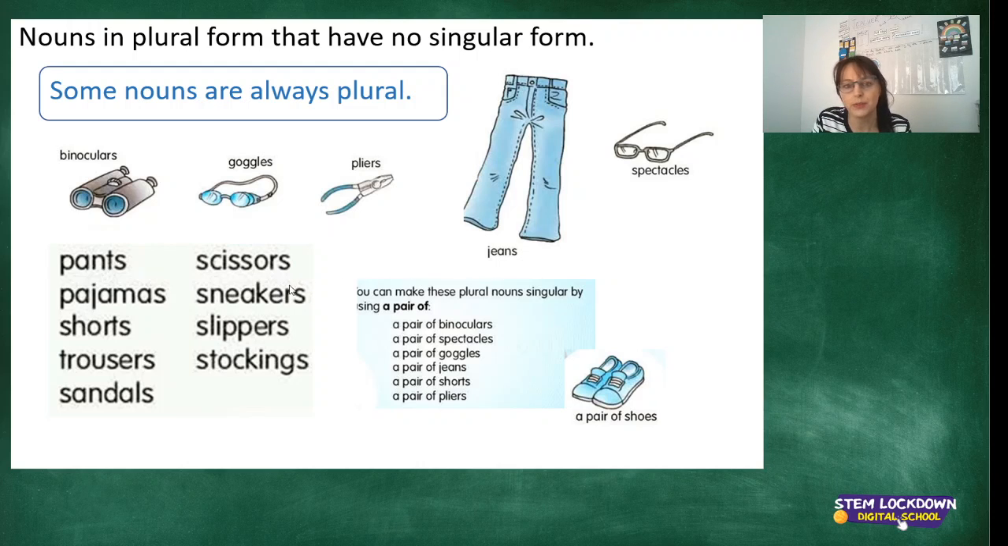Now you can make these plural nouns singular, but only if you put a pair of. For example, a pair of binoculars, a pair of spectacles. That means you've only got one set. However, you don't say binocular, one binocular. You say a pair of binoculars to indicate you only have one pair. A pair of goggles, a pair of jeans, a pair of shorts, a pair of pliers.